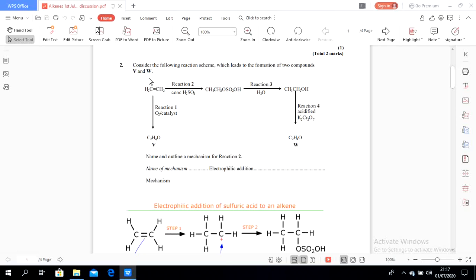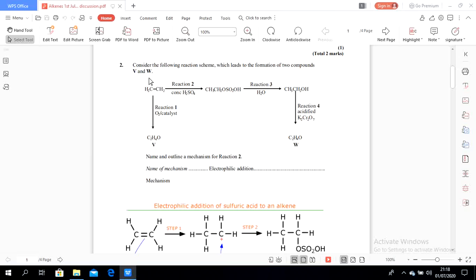Ethene undergoes reaction 2 using concentrated sulfuric acid. It becomes CH3CH2OSO2OH. And then this molecule undergoes reaction 3 with water. It will become an alcohol, ethanol. And then ethanol reacts with acidified potassium dichromate to become C2H4O.